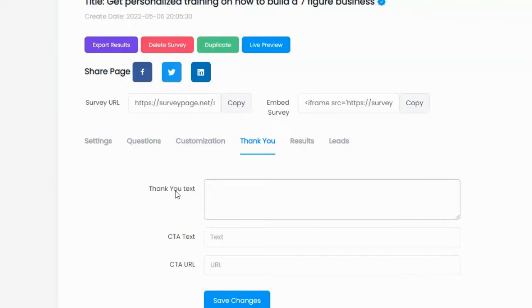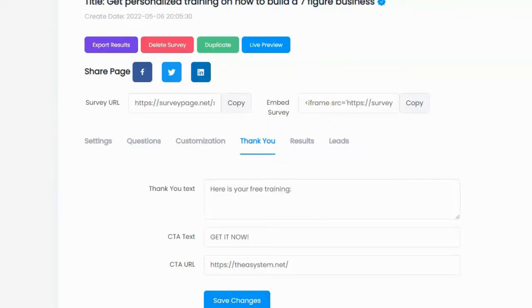I want to give them the training that I promised them, so I'm going to say here is your free training, and I'm going to click the CTA text. I'll enter in "Get it now." And for the CTA URL, I'm just going to enter a URL of one of my free training courses. I'll paste in the URL of my free training course and click on Save Changes.